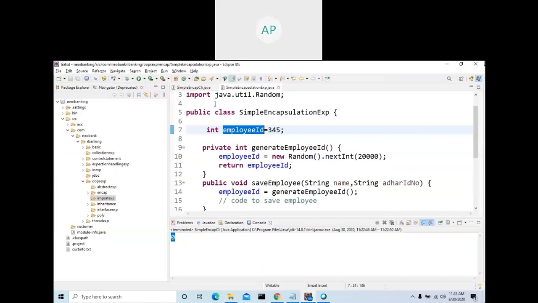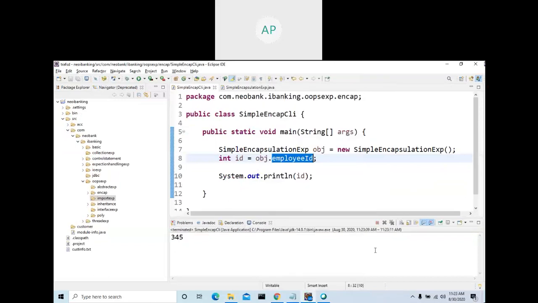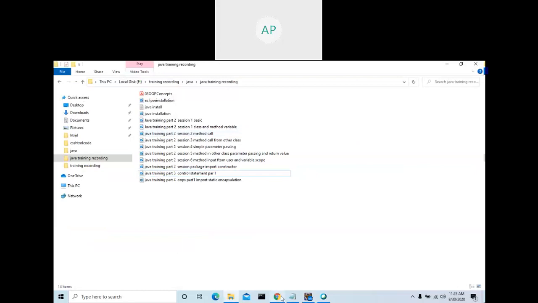Assign an employee ID 345. Now I assigned a value. If I run, what will be my output? It says 345. But this way is wrong. According to encapsulation, you should not allow a member variable to be accessed directly. You are accessing the variable directly through the object reference. You should not do that.